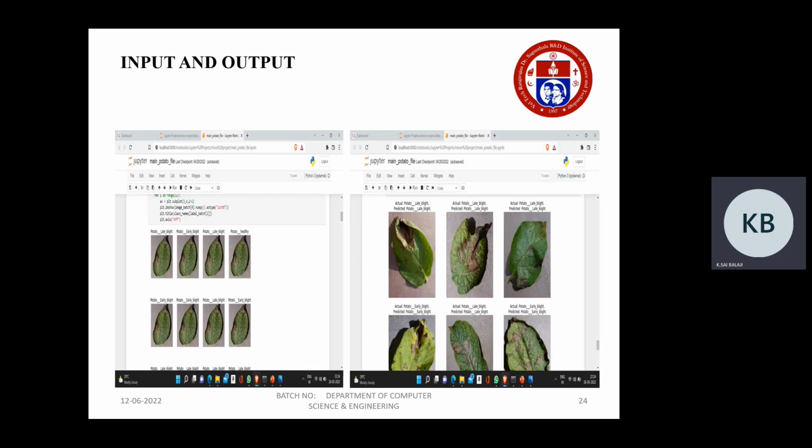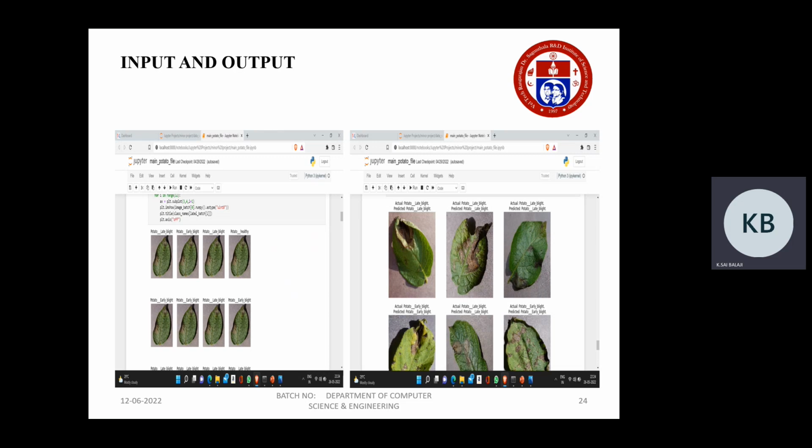And the input given is different kinds of leaves taken from Kaggle, that is the leaves affected with early blight and the leaves affected with late blight and some healthy leaves. The output is that it will predict if the actual leaf image and the predicted image are both the same, with the most possible accuracy.